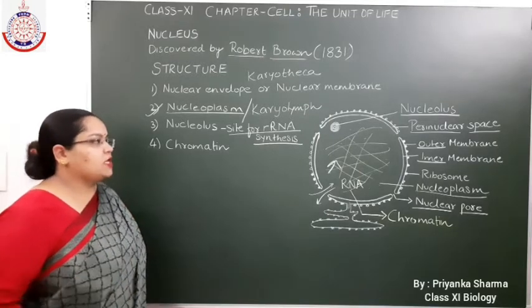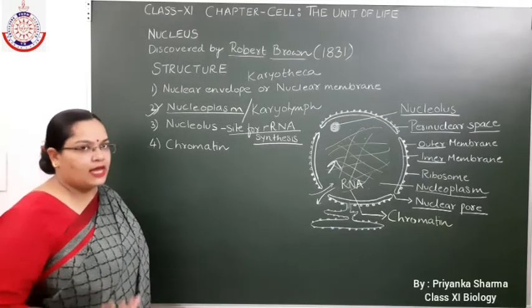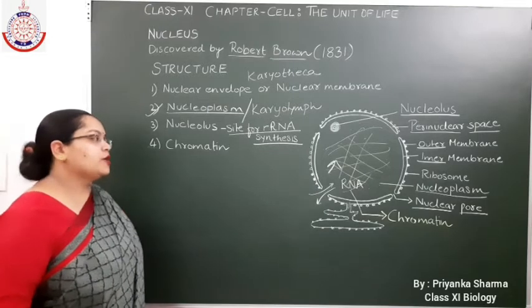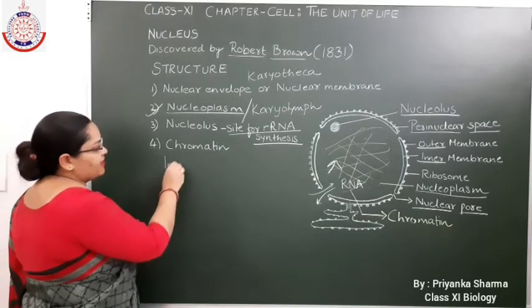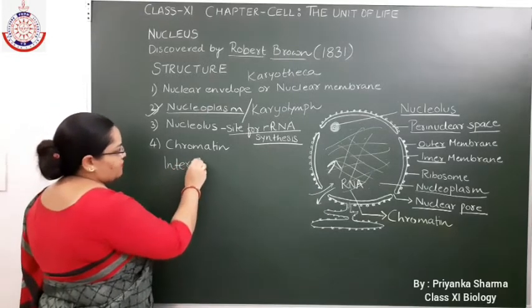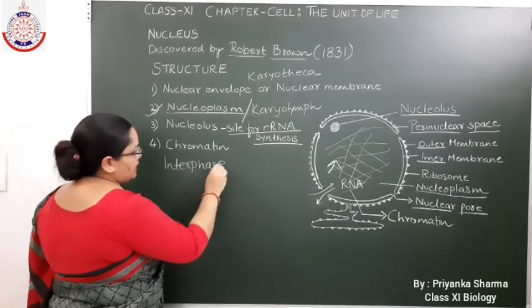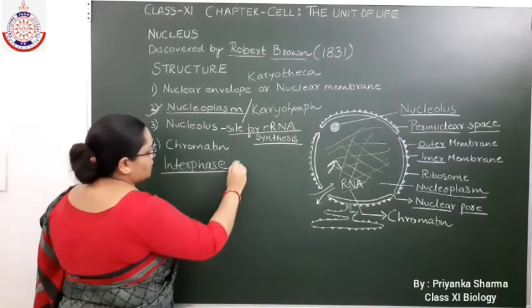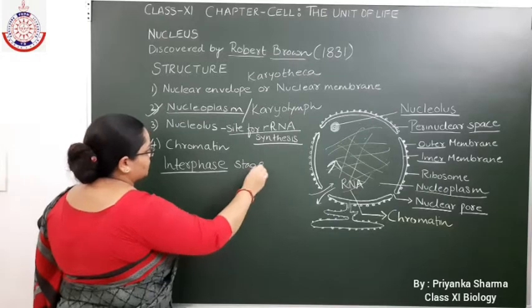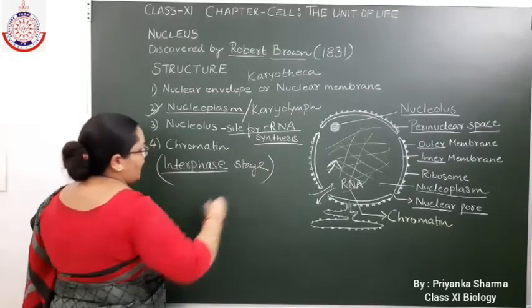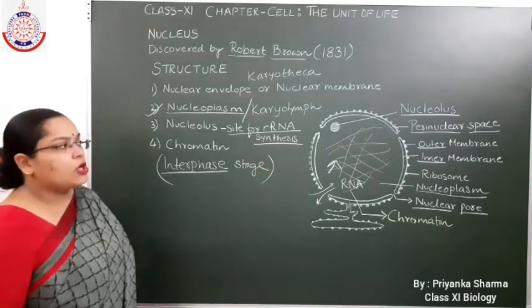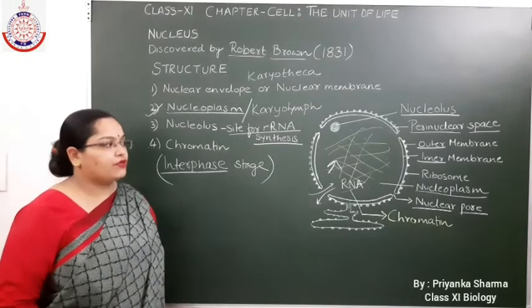When we see the nucleus with the help of an electron microscope during the interphase stage, please keep this thing in mind. At the interphase stage, we see entangled thread-like structures.